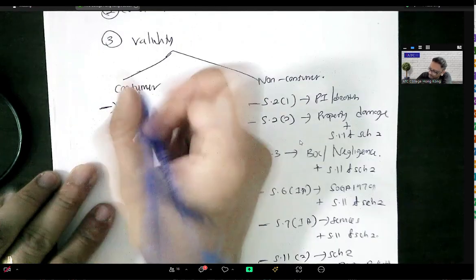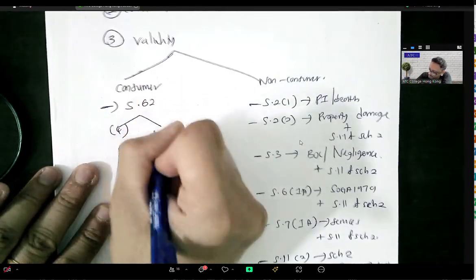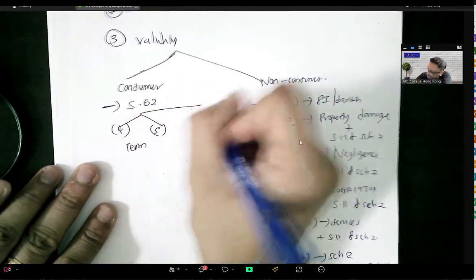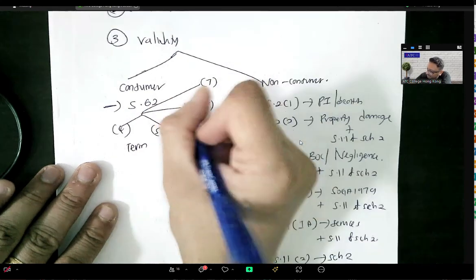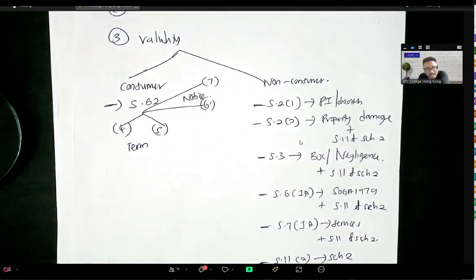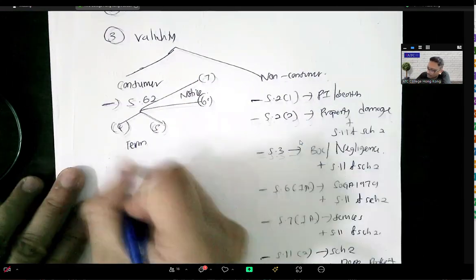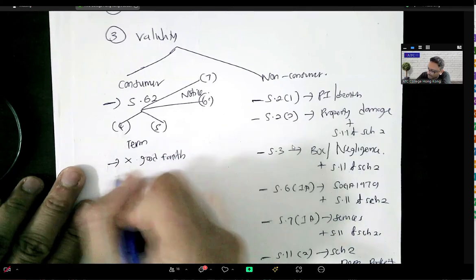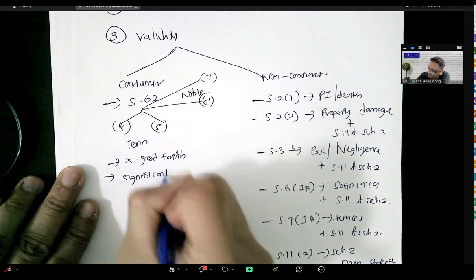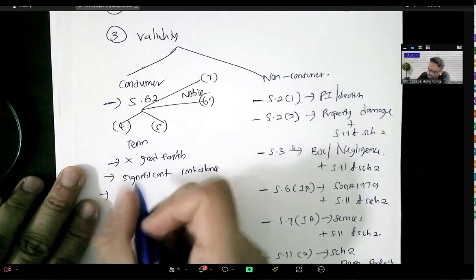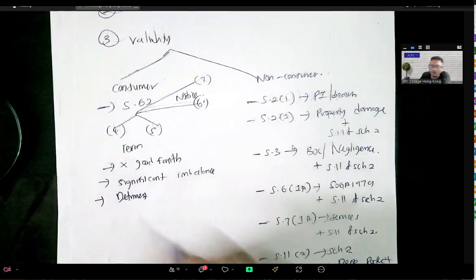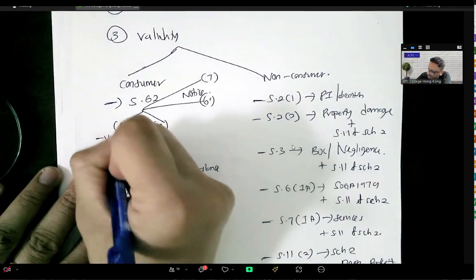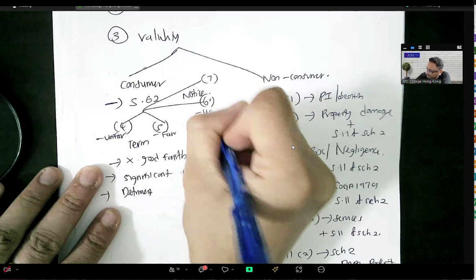Right? And if it is consumer, you have to assess it for fairness under section 62. You must see 62 sub 4, 62 sub 5. This is for term. 62 sub 6, 62 sub 7. This is for notice. So we have to see what is fair and what is unfair there. What is unfair? Contrary to the requirement of good faith, causing significant imbalance. Right? Significant imbalance means we are talking about bargaining position. Causing significant imbalance, then to the detriment of the consumer. And what is fair? We have to look at all circumstances. Right? So this one is unfair, fair. Unfair, fair.